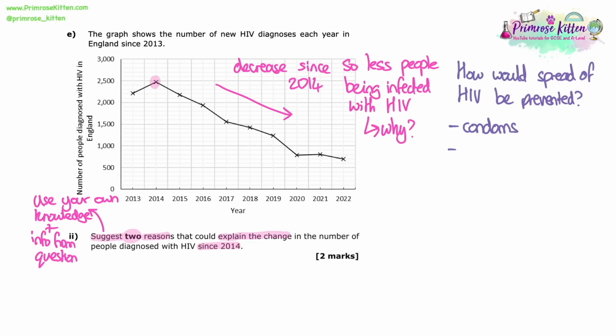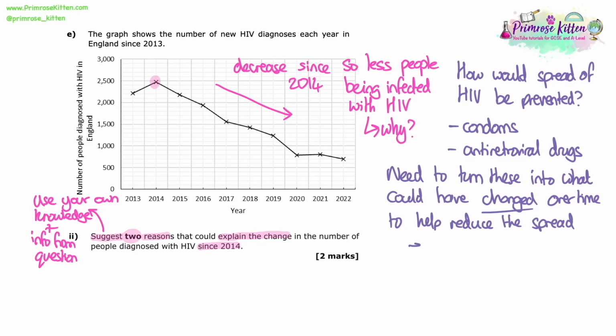So in terms of the knowledge that we need to use for this, the content knowledge we have learned will be about how the spread of HIV can be prevented. Because clearly the spread is being prevented from person to person because there's fewer and fewer people contracting the disease every year. So we know from our content knowledge that condoms help prevent the spread of HIV. We know, and we've already answered a question about this, that antiretroviral drugs can help prevent the spread as well.